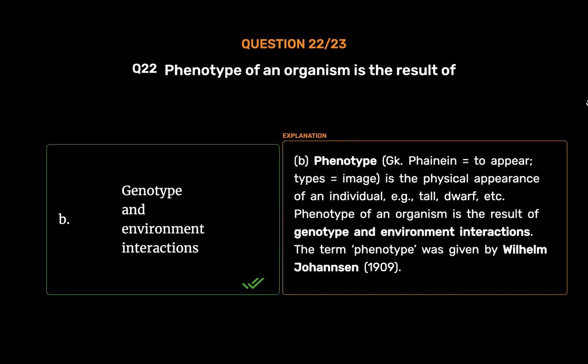B. Phenotype, Greek: pheno means to appear, type means image, is the physical appearance of an individual, for example, tall, dwarf, etc. Phenotype of an organism is the result of genotype and environment interactions. The term phenotype was given by Wilhelm Johannsen, 1909.